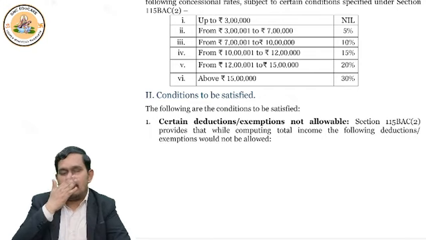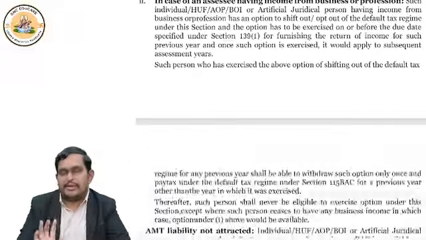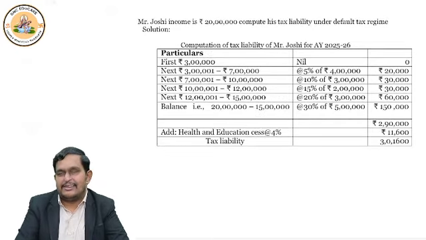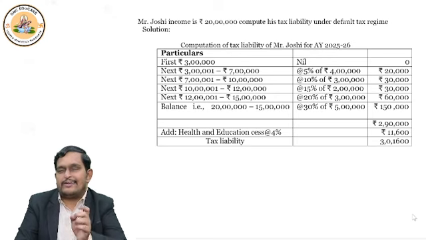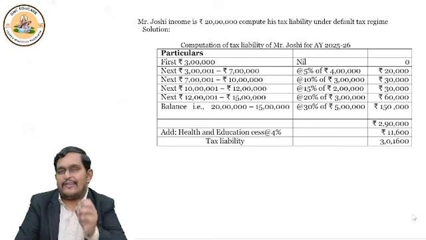We are not solving problems, so for you to understand, I am showing this. Okay. Mr. Joshi is there. His income is 20 lakhs. Now we have to compute his tax. See how it is computed. Up to 3 lakhs, no tax I said. So obviously no tax. 3 lakhs to 7 lakhs, 5% I said.